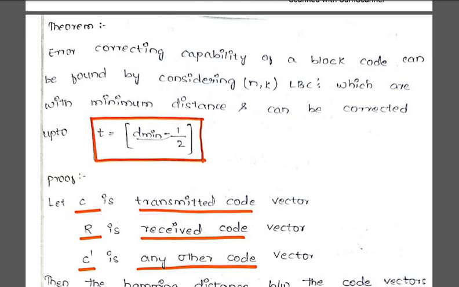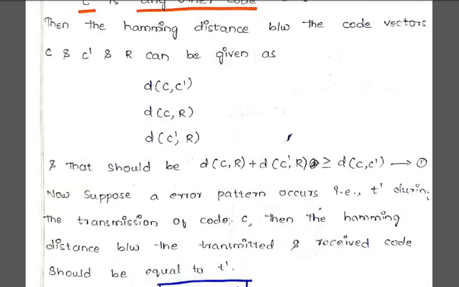Now how are you going to find the Hamming distance between all these code vectors? You have to find the Hamming distance between the received code vector and the other code vector, then between the transmitted code vector and the received code vector, and between the received code vector and the other code vector.